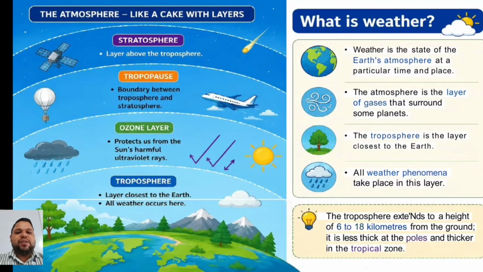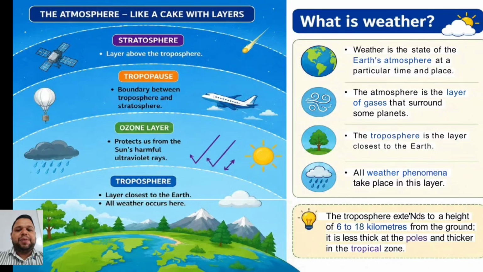The stratosphere, just above the troposphere, holds the ozone layer, and the ozone layer protects us from the sun's harmful ultraviolet radiation and rays. The mesosphere and the thermosphere lie at a higher altitude, where air becomes thinner and temperature changes sharply.